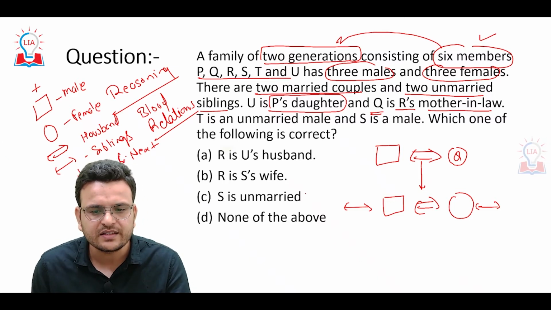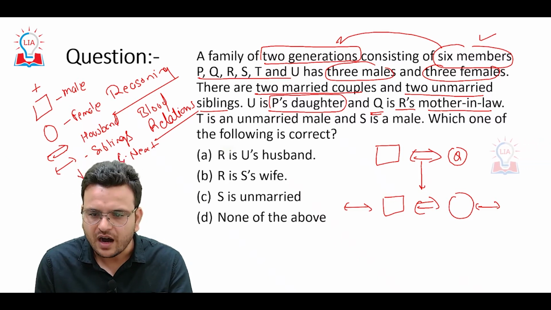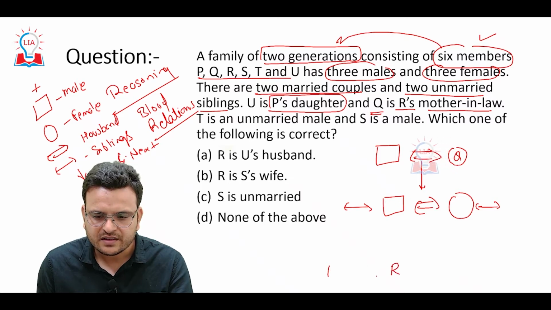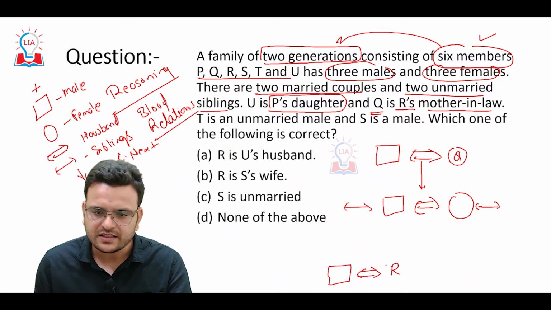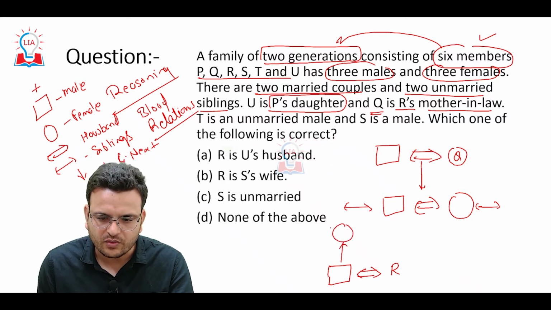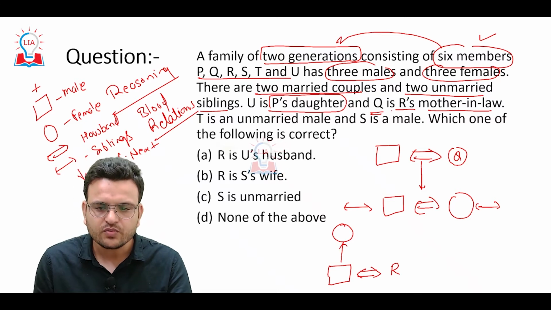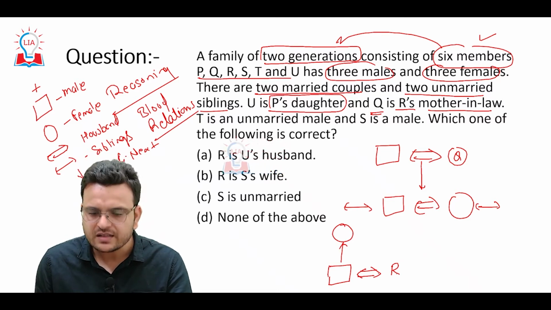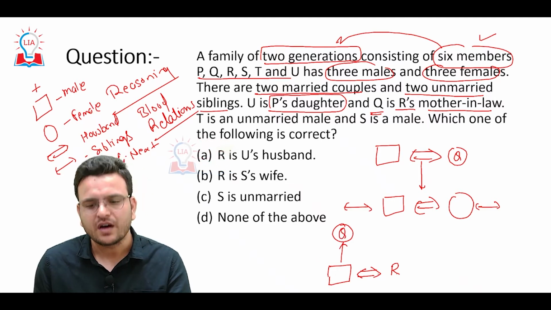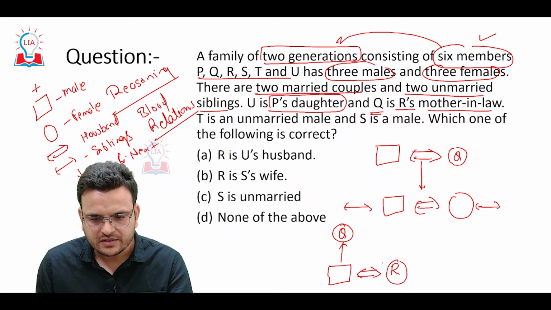So R has her husband, and the husband's mother is R's mother-in-law. Able to understand? Q is R's mother-in-law, means R's husband's mother is Q.